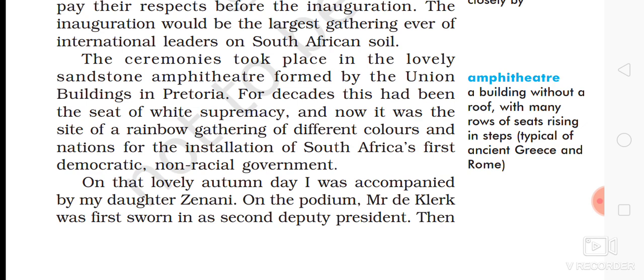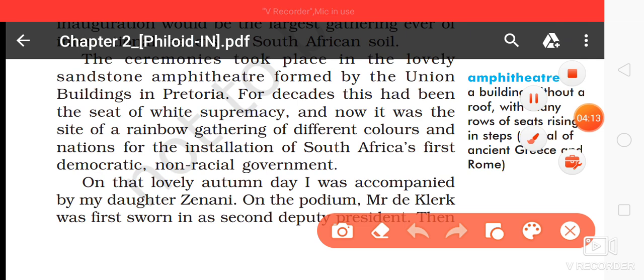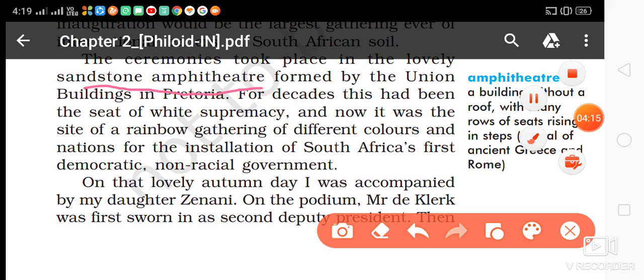The ceremonies took place in the lovely sandstone amphitheater. Sandstone means a building made out of sandstone. It's written here, amphitheater, and the meaning is given. Amphitheater means a building with many rows of seats but without a roof. So the venue was here.